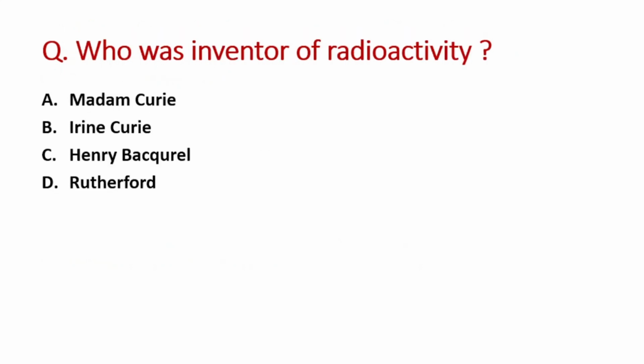Next question: who was the inventor of radioactivity? A option is Madame Curie, B is Irene Curie, C option is Henry Becquerel, and D option is Rutherford. So the right answer is option C, that is Henry Becquerel was the inventor of radioactivity.